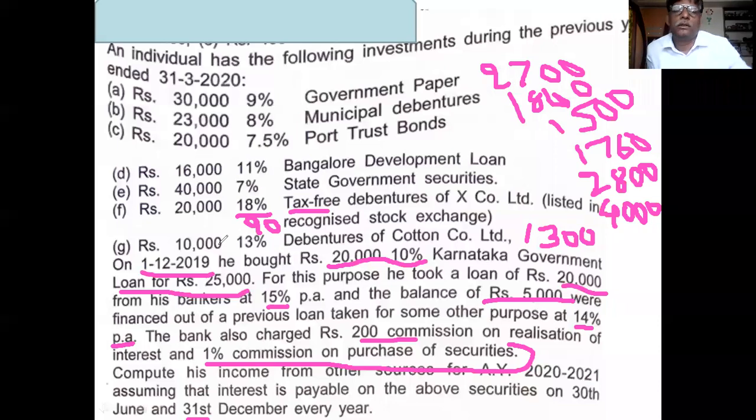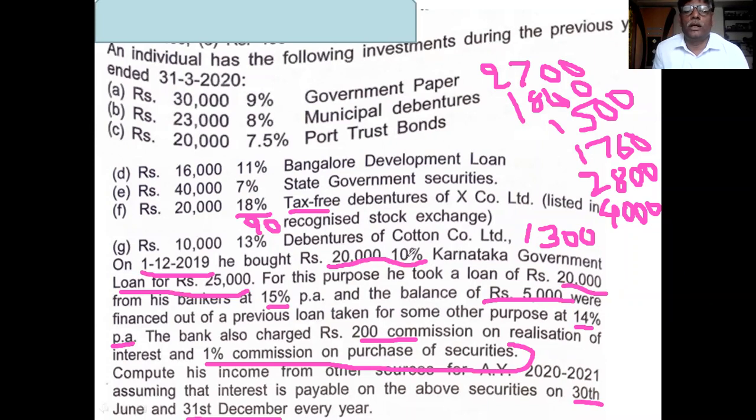Is it possible? You purchased on 1st December, so the 30th June interest will be received by the previous investor, and the assessee receives only the interest on 31st December of the current year. In this previous year he receives on 31st December, thereafter every year in June and December. So you have to take half year interest on this 20,000. 20,000 into 10/100 into half.